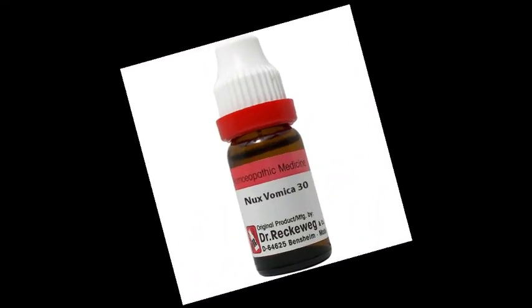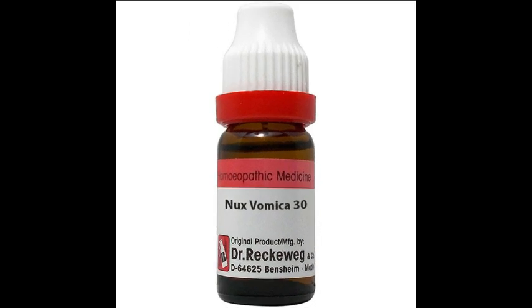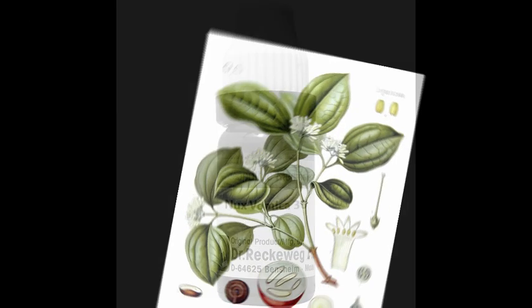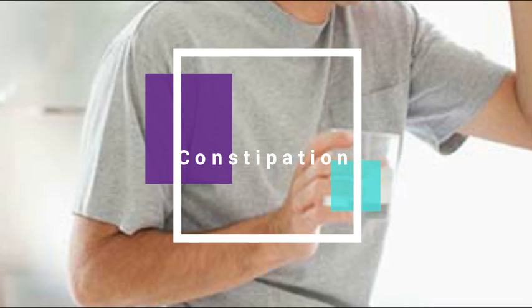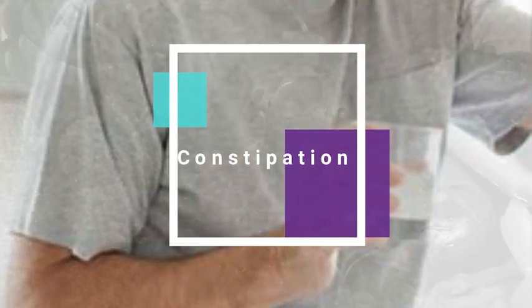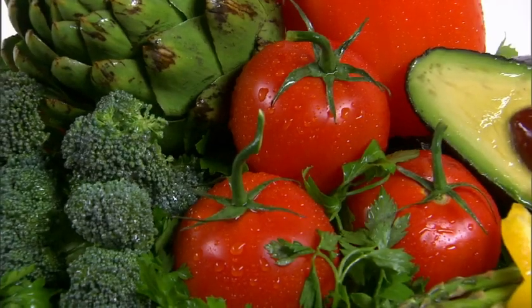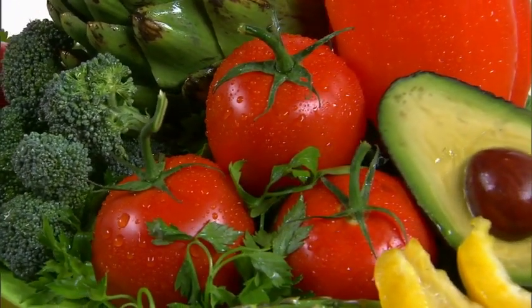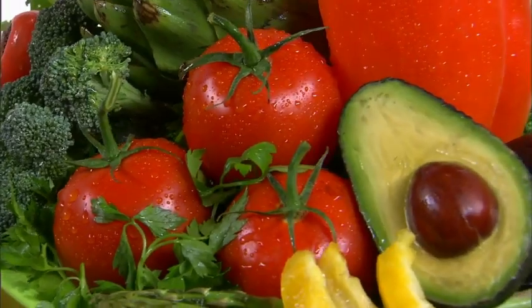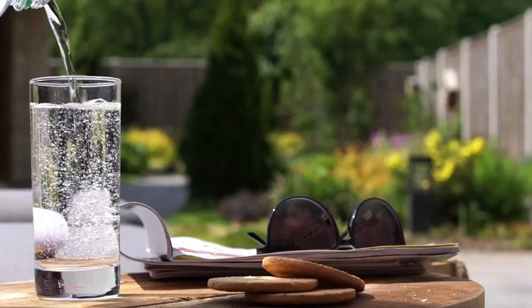Nux vomica, this is also a very good remedy for piles. Basically, the main thing is when the person is having constipation. This is the main criterion: if the person is having constipation and piles, then we can prescribe nux vomica. Now along with the medicines, the patient should also watch the diet which he is taking. The diet should contain fibrous food. Much fibrous food he should include in his diet, and he should drink a lot of water.